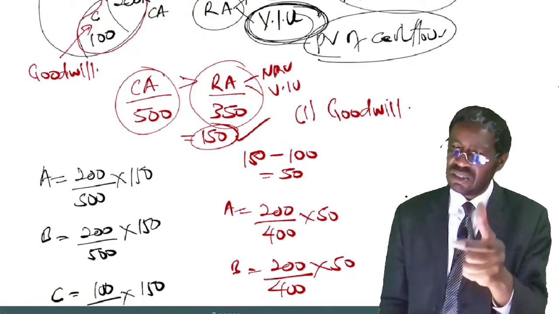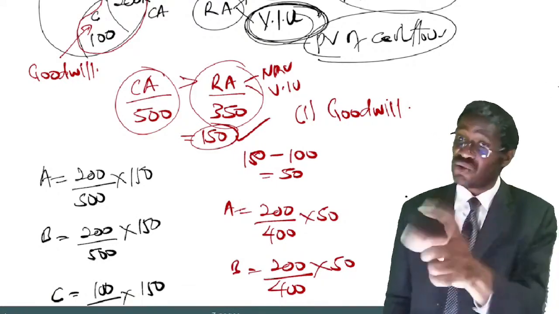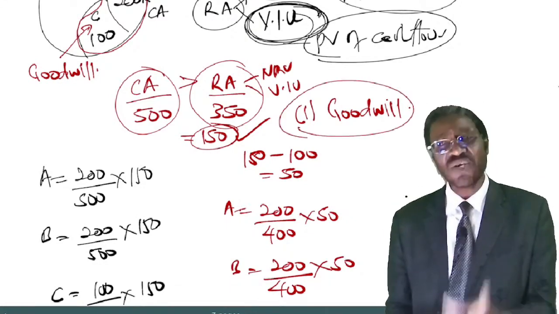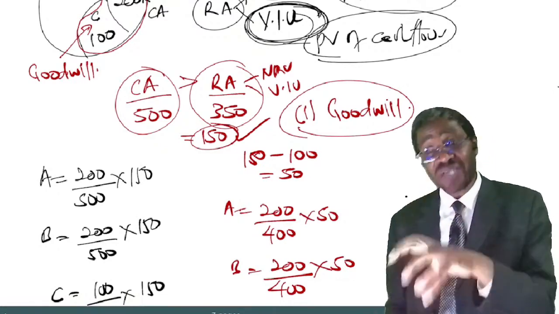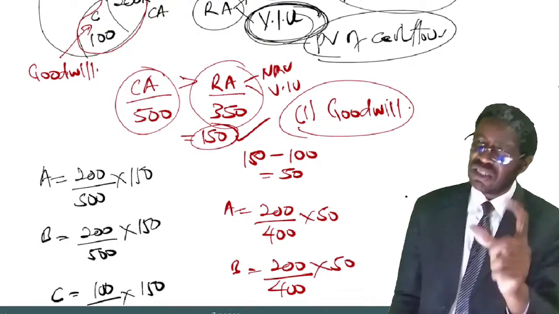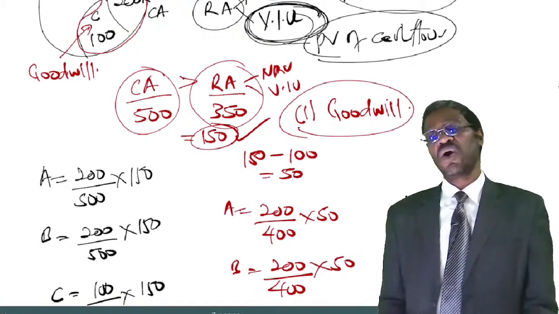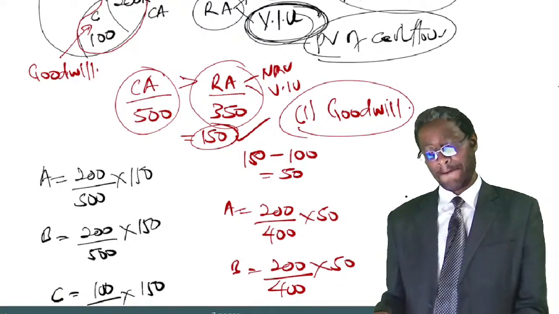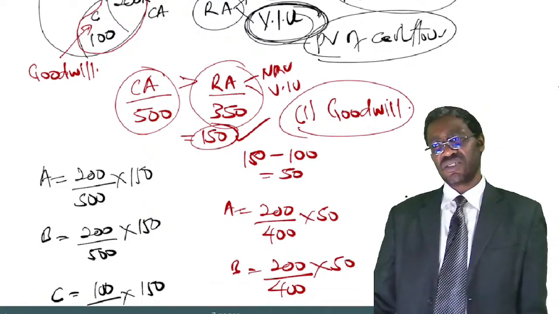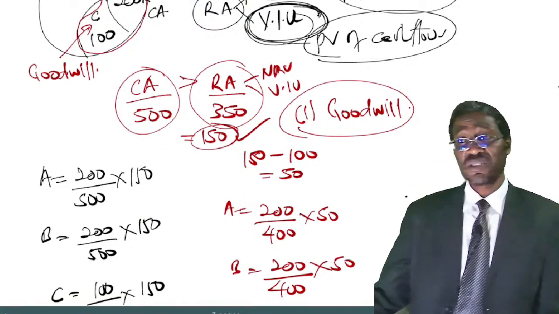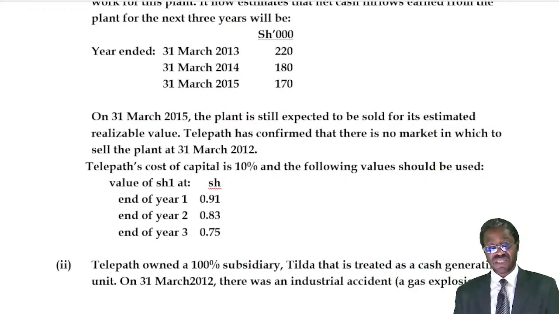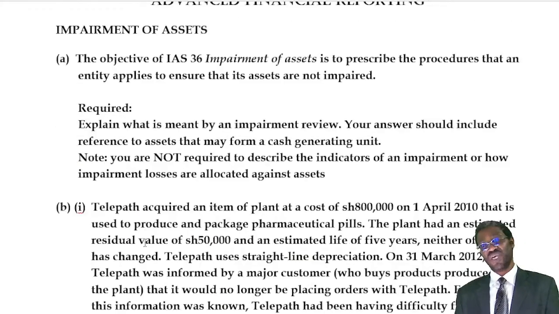to the assets of the unit in which goodwill belongs. First, write off the carrying amount of any goodwill. Then the balance of the impairment loss should be written off against the other assets in the unit on the basis of their carrying amount. Don't you think so far? Now I have answered the theory part of number 1.